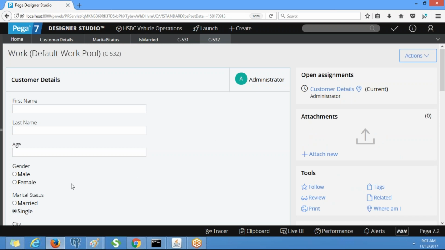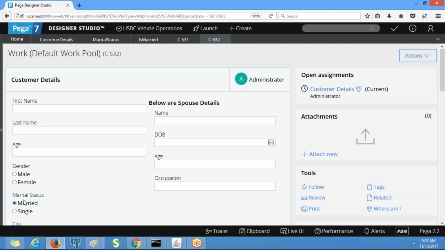That means every time you click on this button, the complete section will be refreshed, and based on the when rule it will decide whether it has to be displayed or not. If you select married, it will be displayed. If you select single, it will not be displayed. Clear? Or any doubts? So you practice this.